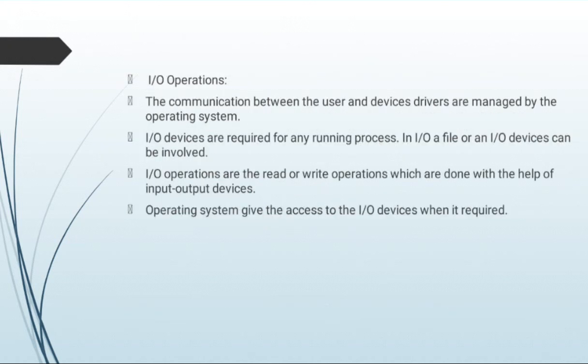Next one is the IO operations, meaning input output operations. The communication between the user and device driver is managed by the operating system. Input output devices are required by any running process. In input output, a file or an input output device can be involved. Input output operations are read or write operations which are done with the help of input output devices. The operating system gives access to the input output device when it is required.